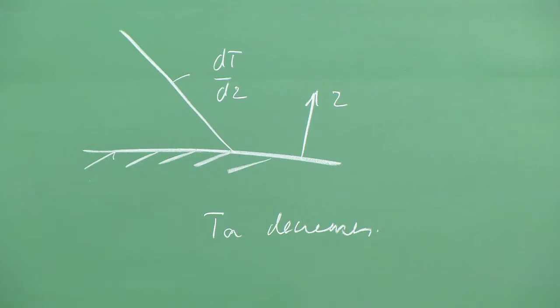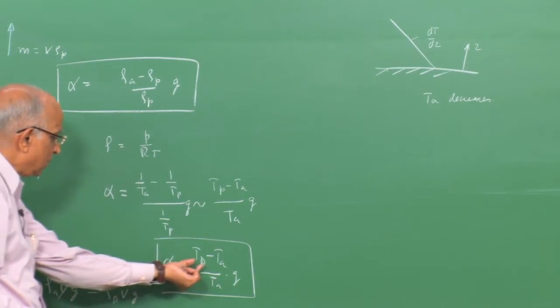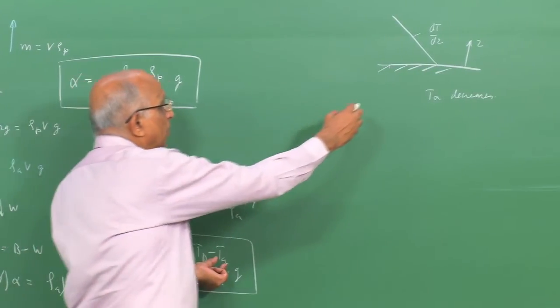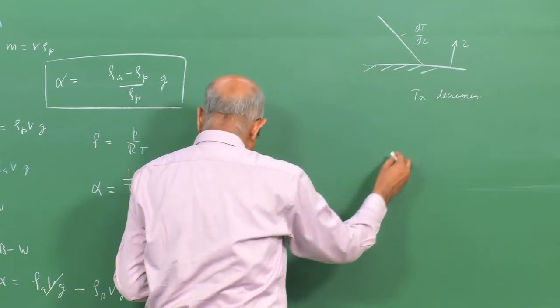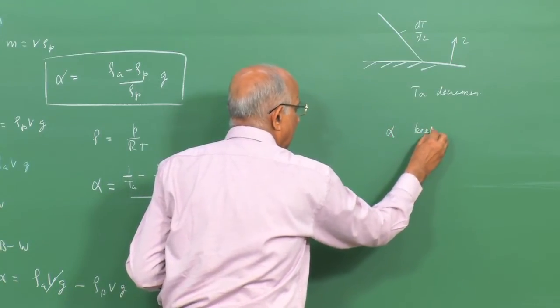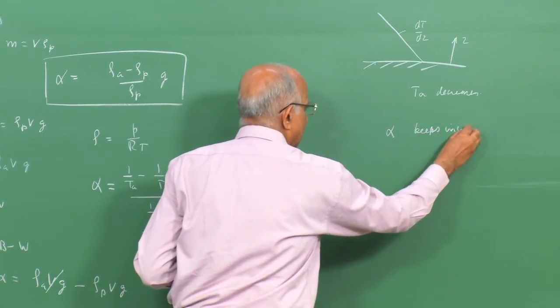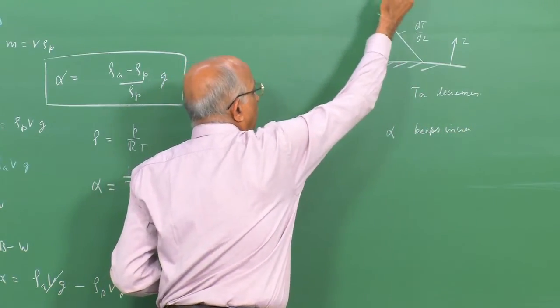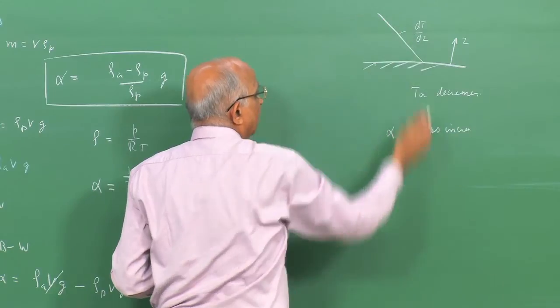Then what is going to happen to this acceleration? Acceleration depends on the temperature of the parcel of gas minus T_A. As I move up the temperature decreases, and therefore alpha keeps increasing.